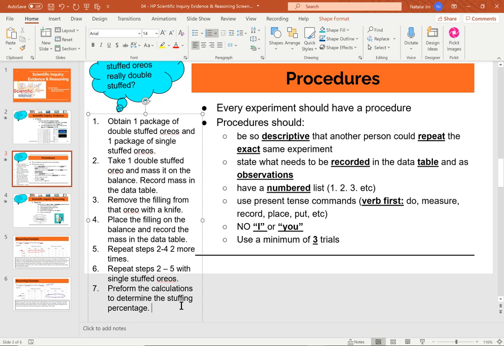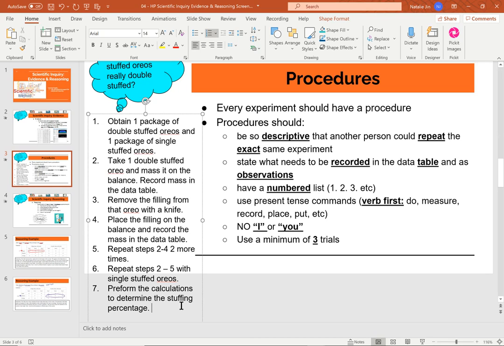Obviously, I'm running out of a little bit of room here. But if we were going to be descriptive and be able to repeat it, we would want to make sure that our calculations could be the same. So you would want to make sure you could type like find the percent of the double stuff. Next step, find the percentage of the single stuffed cream. Compare the 2 creams to see if the double stuffed Oreo is truly a double stuffed.